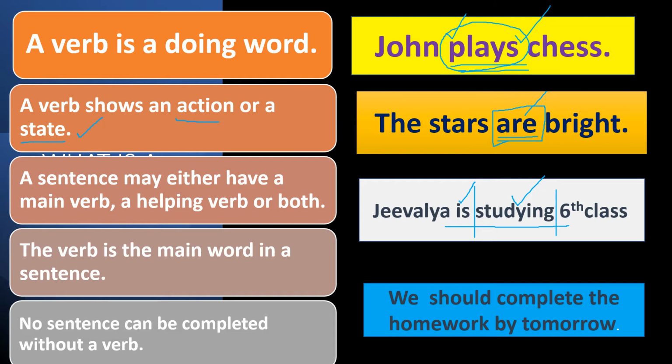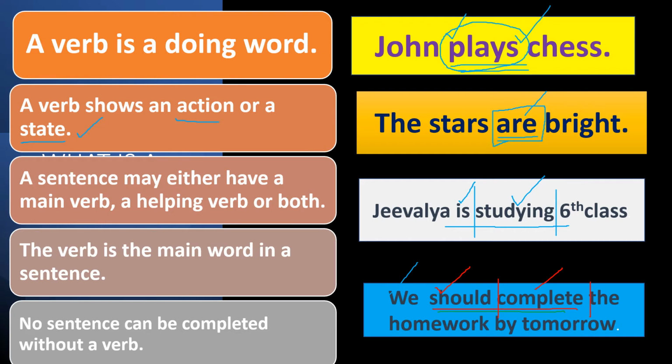Here the verb part is should complete. Again, should is one verb, complete is another verb. Should is called the helping verb, complete is called the main verb.